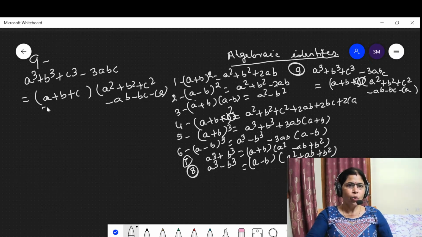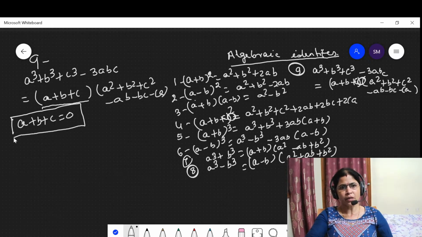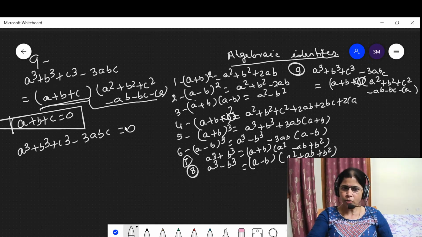Look at here. When the condition a plus b plus c is equal to 0 is given, this shows that the RHS becomes 0. Then a cube plus b cube plus c cube minus 3abc is equal to 0.